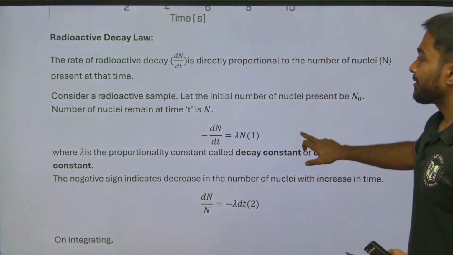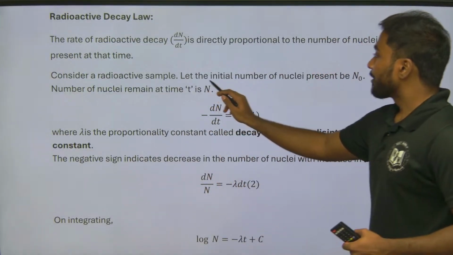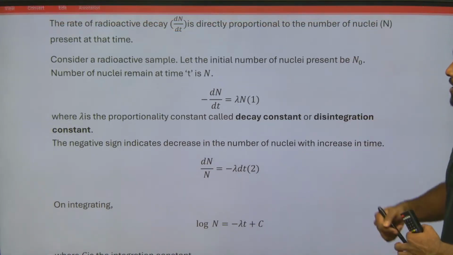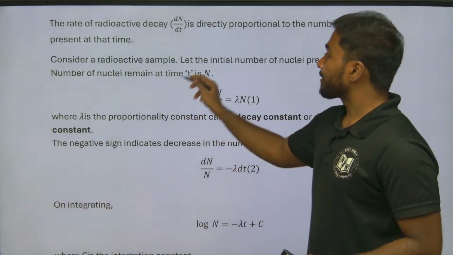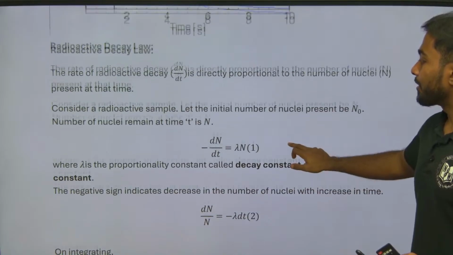So consider a radioactive sample. Let the initial number of nuclei present be N naught, and the number of nuclei remaining at time t be N. So what happens here?